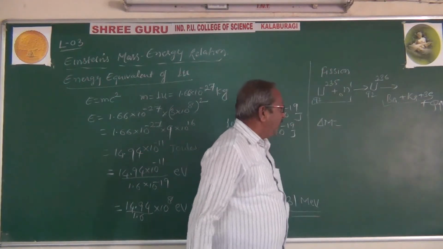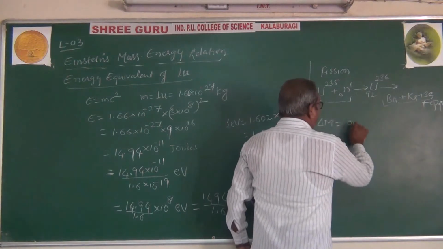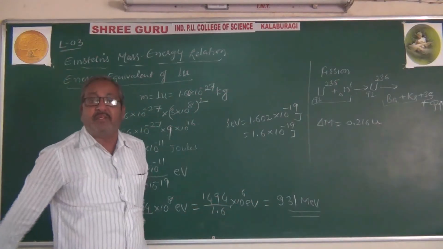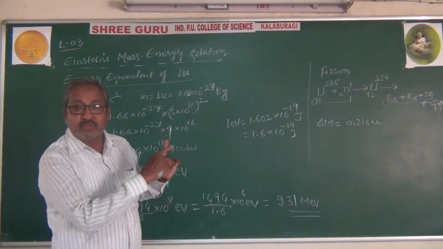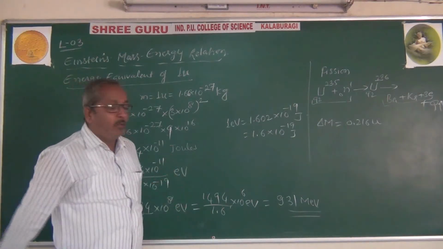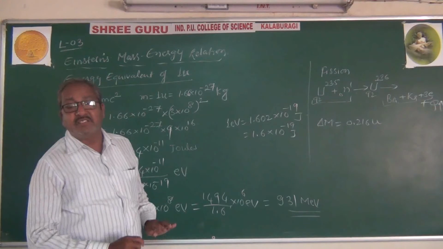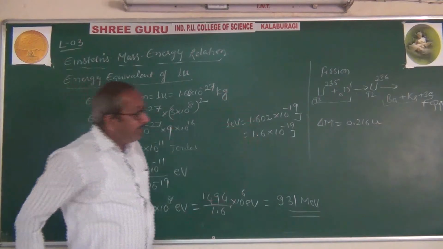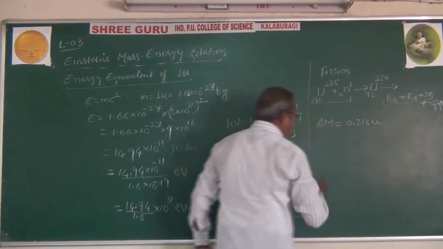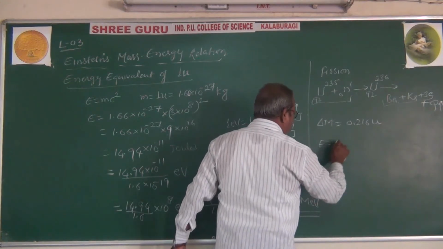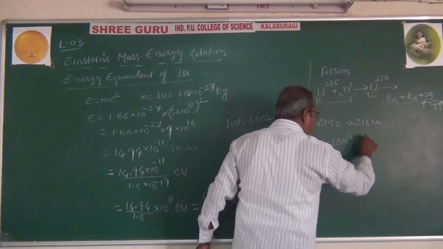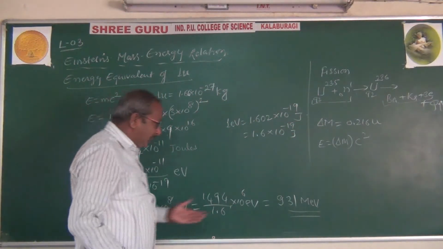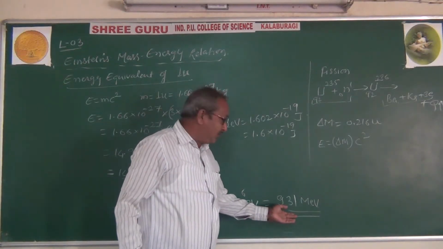And in this case about 0.216 u, approximately that much mass defect we are going to get. Now this mass is converted into energy, and that energy is E equals delta M into c squared. And 1 atomic mass unit of substance converted into energy is 931 MeV, which you already know.